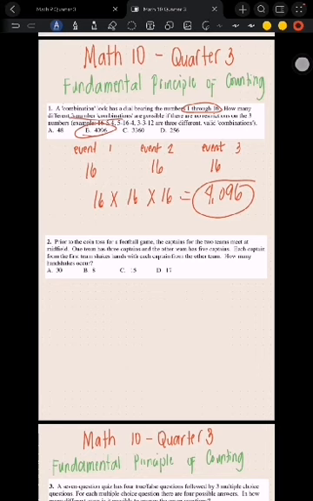Number 2 problem. Prior to the coin toss for a football game, the captains for the two teams meet at midfield. One team has 3 captains and the other team has 5 captains. Each captain from the first team shakes hands with each captain from the other team. How many handshakes occur? 30, 8, 15, or 17?